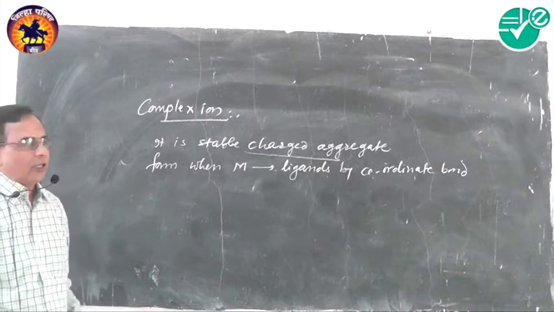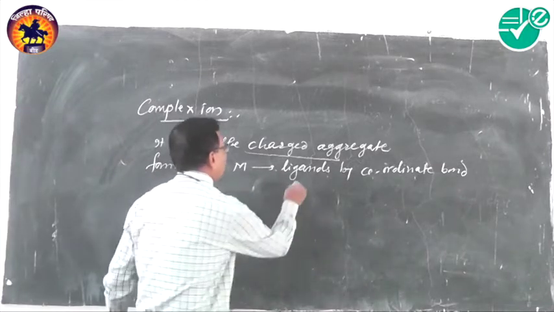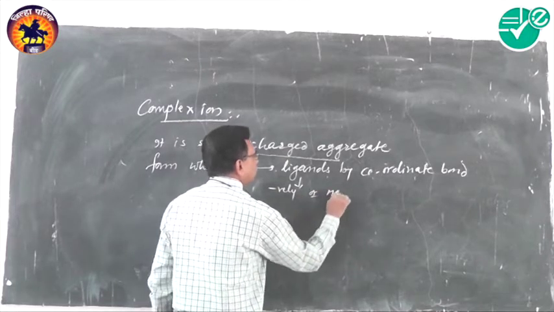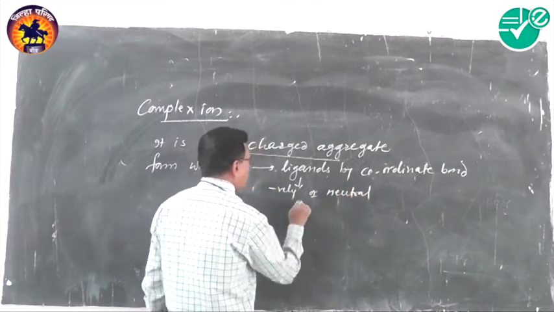The ligands may be negatively charged or neutral or both.